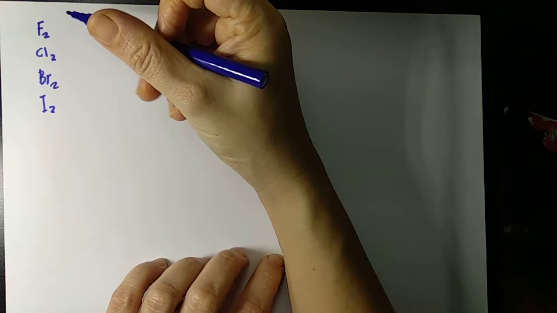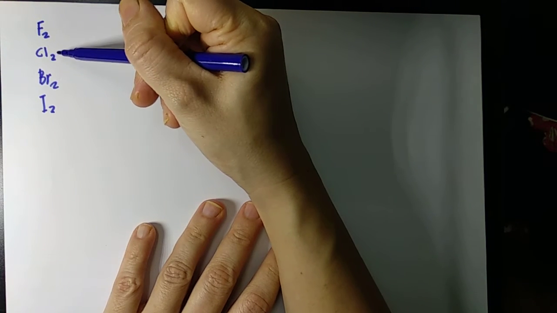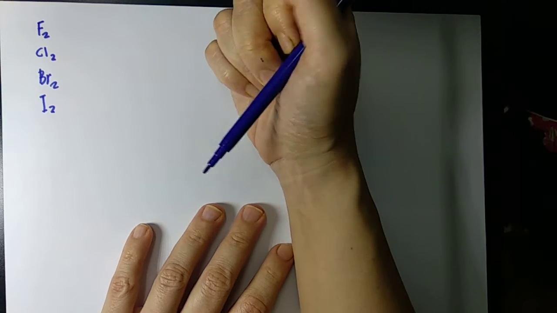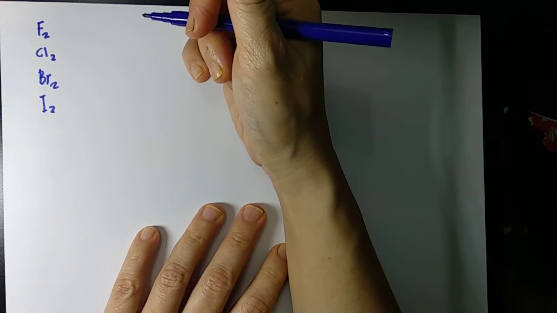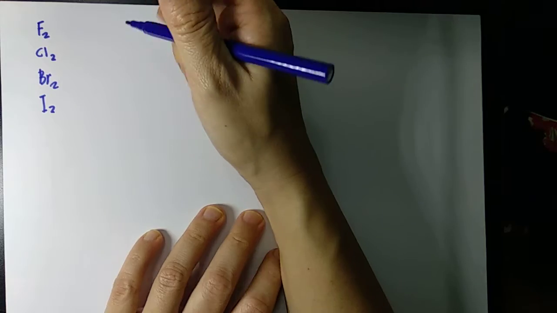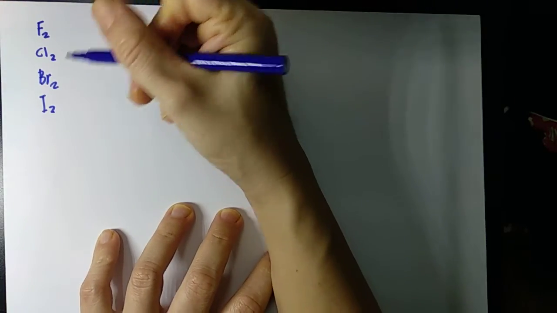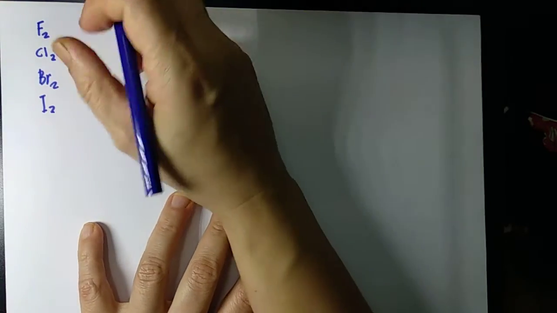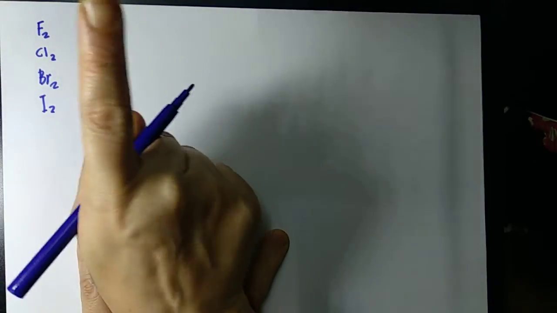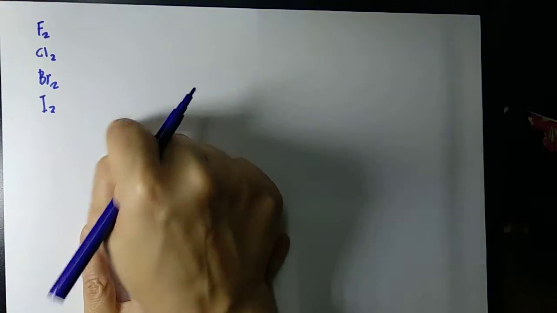Let's talk more about redox in terms of electron transfer. You can see these elements here: fluorine, chlorine, bromine, iodine. They're all part of group 7, the halogens. All of them have 7 valency electrons and all of them want to get one more. But who wants to get it more?